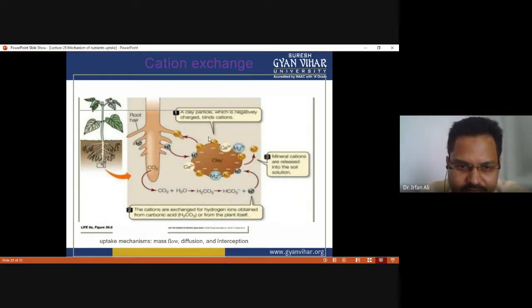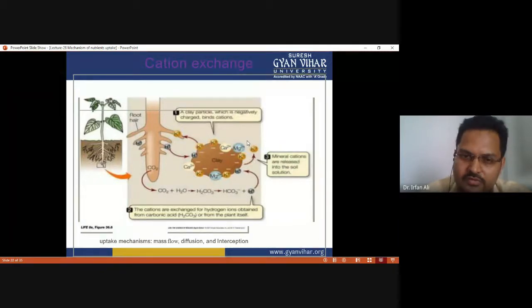The first one is this: a clay particle which is negatively charged binds cations. According to the second theory, the carbonic acid theory, the cations are exchanged for hydrogen ions obtained from the carbonic acid, and mineral cations are released into the soil solution. These mineral particles are released by the clay particle in exchange of H ions. So this is called the ion exchange theory.